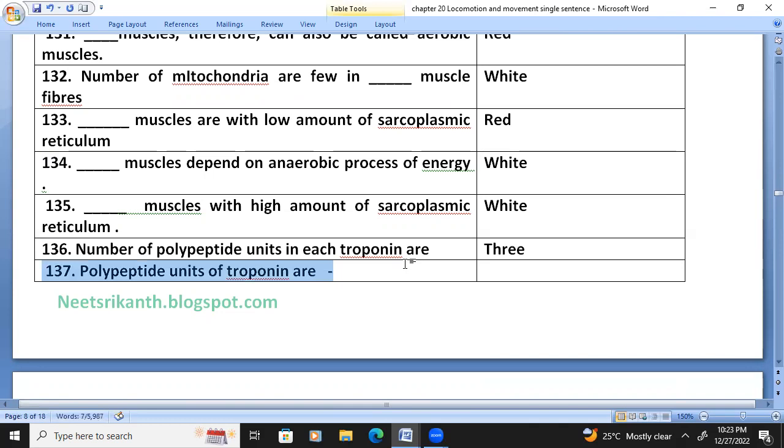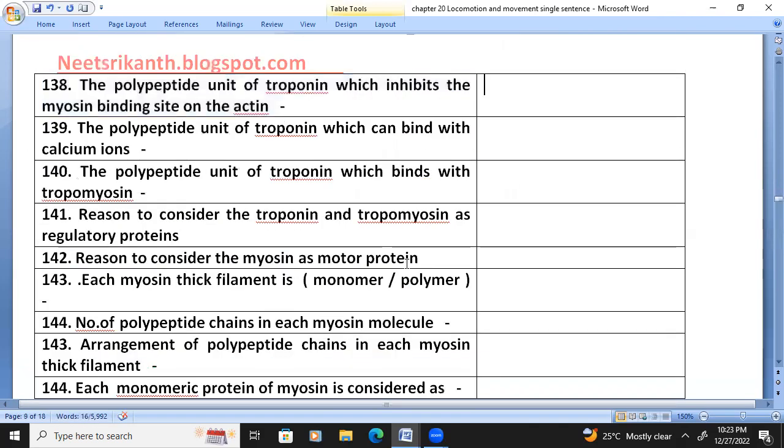Three. The polypeptide units of troponin are TNT, TNI, TNC. The polypeptide unit of troponin which inhibits the myosin binding site on the actin is troponin I. The polypeptide unit of troponin which can bind with calcium ion is troponin C. The polypeptide unit of troponin which binds with tropomyosin is troponin T, TNT.